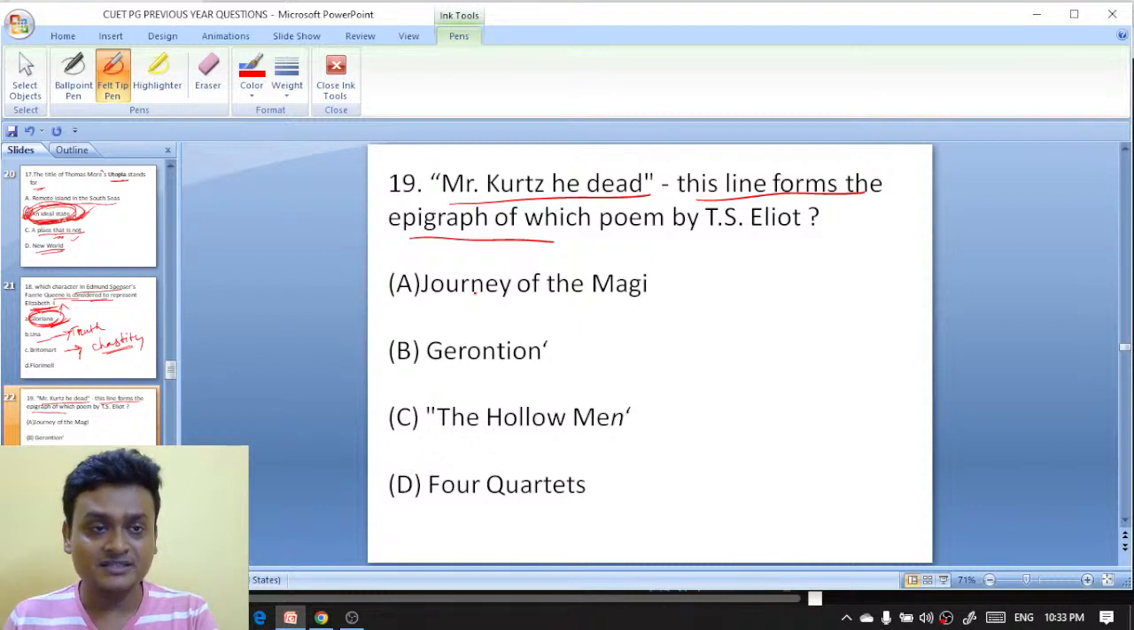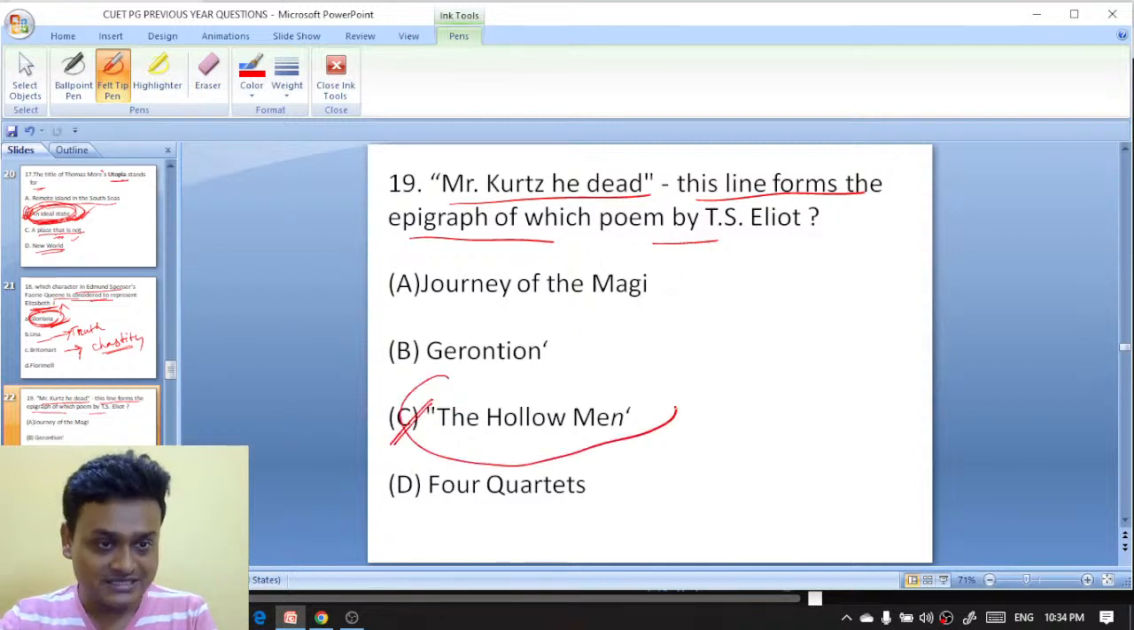No, Big Brother is a dystopian fiction there. It is utopian fiction. Mr. Kurtz, he dead. This line forms the epigraph of which poem? Hollow Man, Deep Tavasira, then Parameswar D. Priyanshu is the first one to give the right answer here. Hollow Man is the right answer. Priyanshu, Diptava, Parameswar, you are absolutely right.